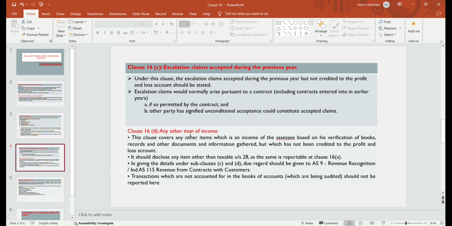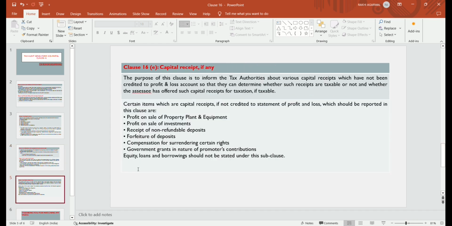Transactions which are not accounted for in the books of accounts which are being audited should not be reported here. That is, transactions which are not yet accounted in the books of accounts audited by the auditor should not be reported here. So clause 16e, what it says: capital receipts, if any. The purpose of this clause is to inform the tax authority about various capital receipts which have not been credited to the profit and loss account, so that they can determine whether such receipts are taxable or not, and whether the assessee has offered such receipts for taxation if taxable.